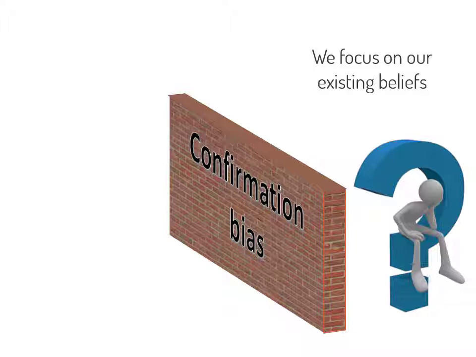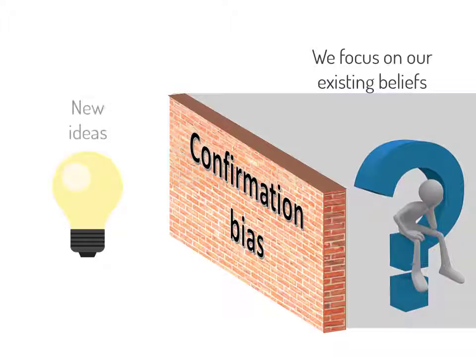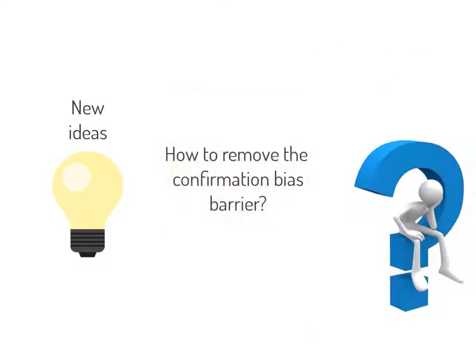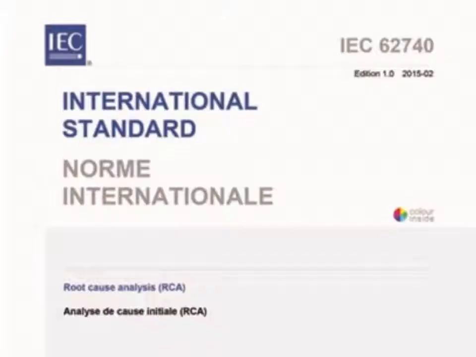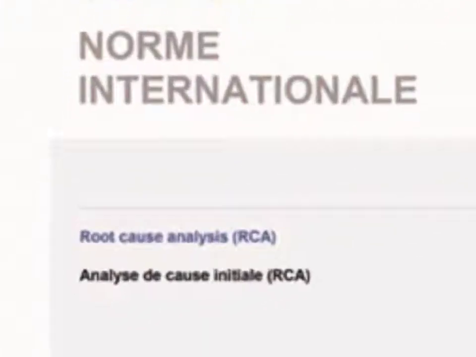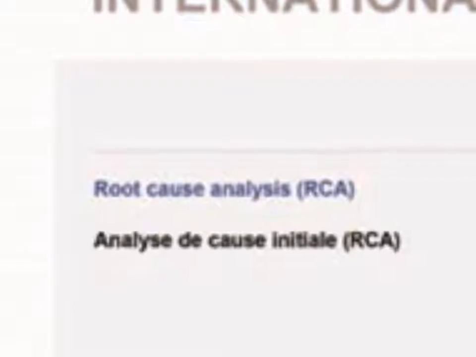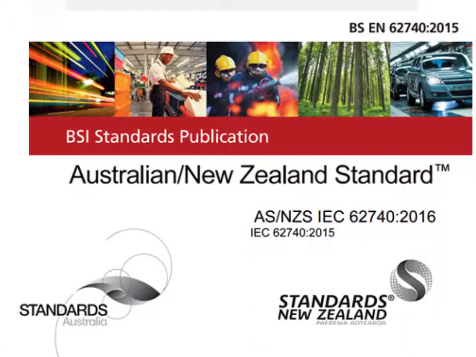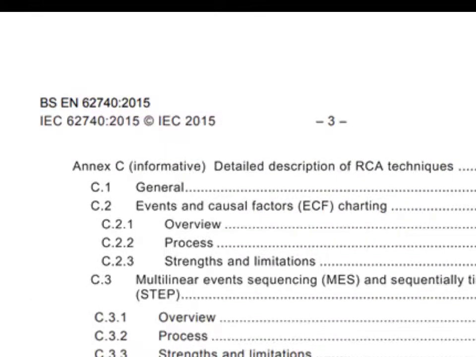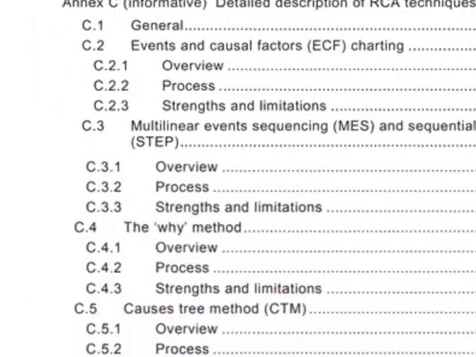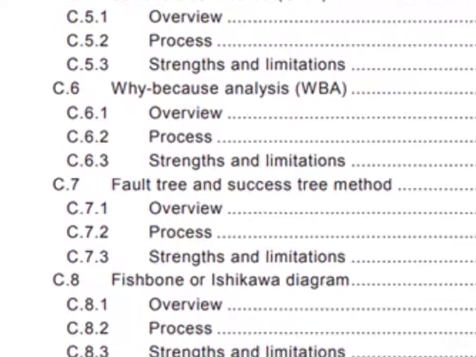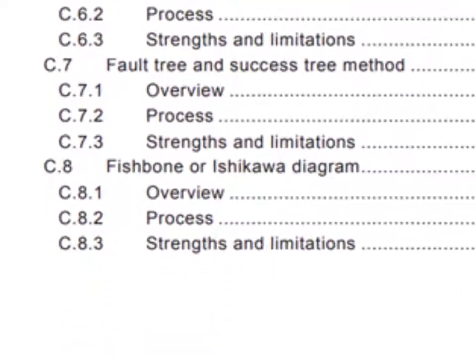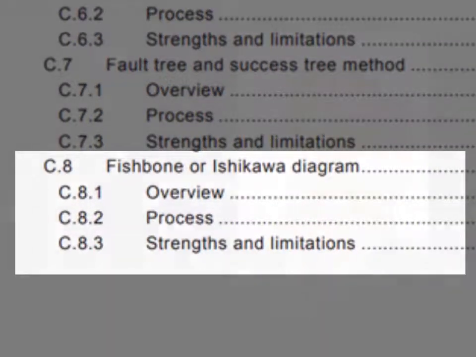Somehow, problem solvers need to look outside the box, find new ideas, and open their minds up to causes and solutions that they would not normally see. The International Standard on Root Cause Analysis recognises one of the simplest and most effective tools for helping people overcome confirmation bias. The tool is the Ishikawa or Fishbone diagram.